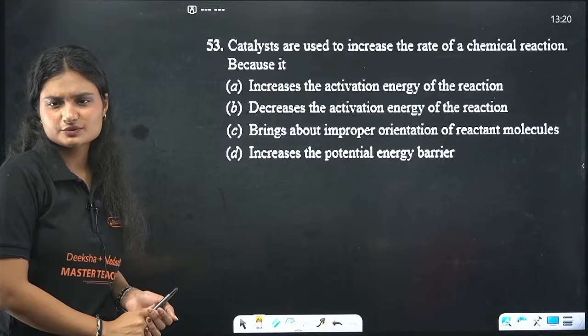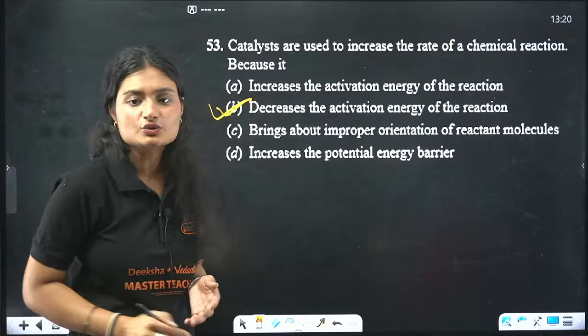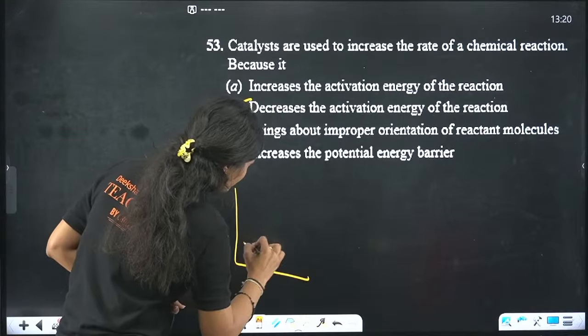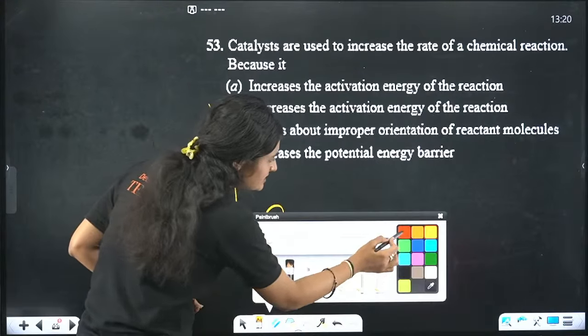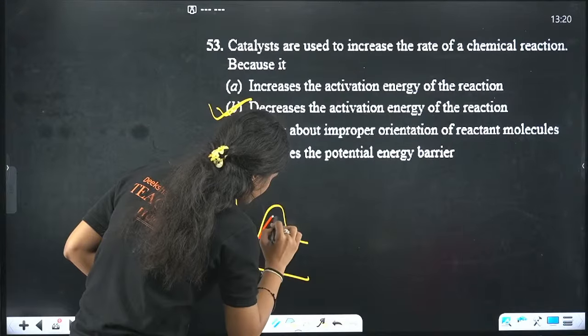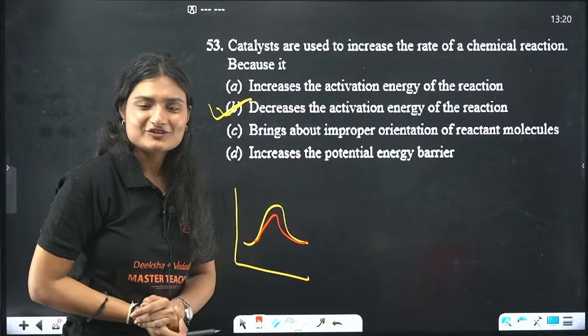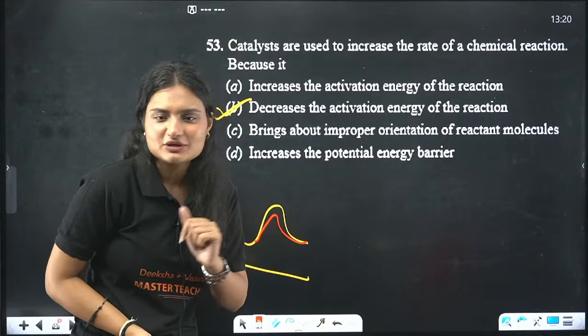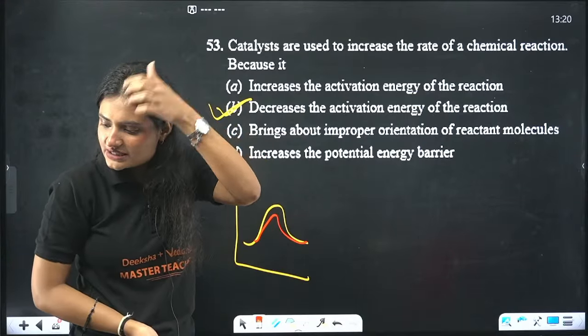Increase the oxidation, proper orientation, increase. The catalyst decreases. What do catalysts do? If the reaction was supposed to go by this pathway, what do catalysts do? If a catalyst is there, they decrease the activation energy barrier. And now you'll need this concept in the next question. That's why I'm telling you, decrease the activation energy barrier. The activation energy decreased.